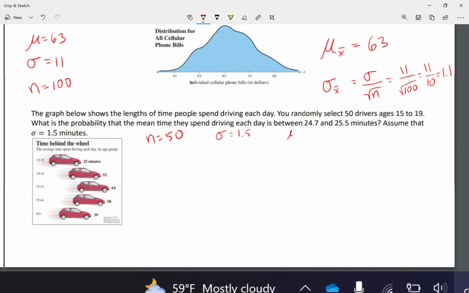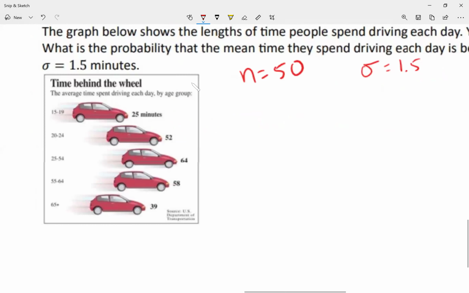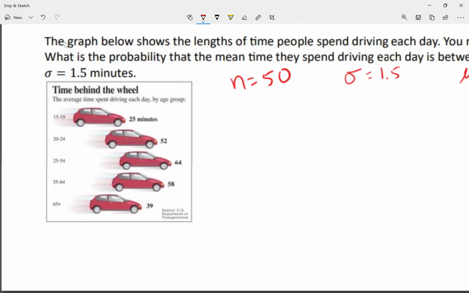Okay, I don't quite see the mean, but it says you randomly select people that are ages 15 to 19, and then I see a graph here. Let me zoom in. It says time behind the wheel, the average time spent driving each day by age group. People that are 15 to 19, their average is 25 minutes per day.